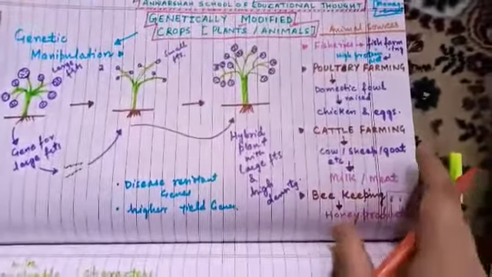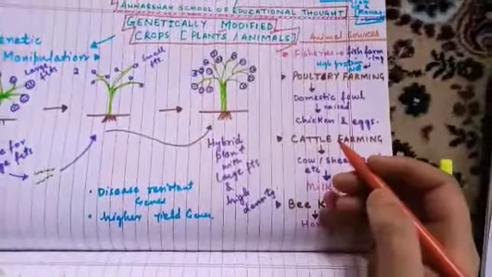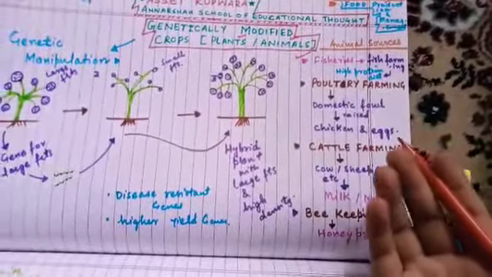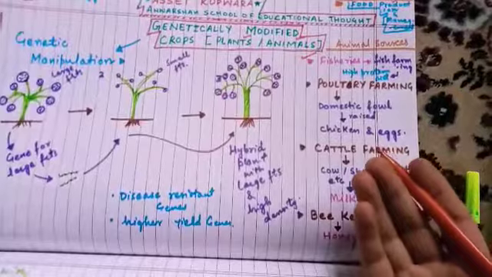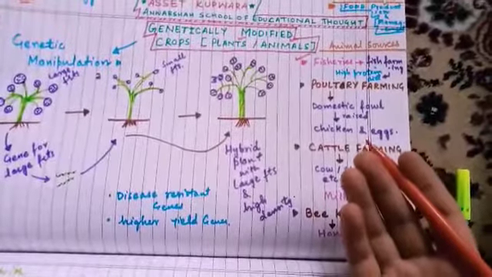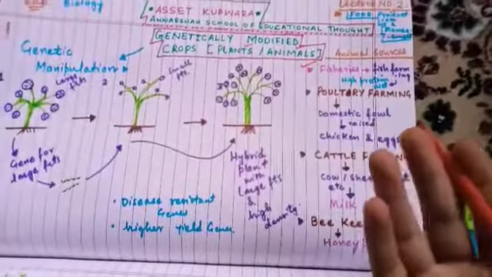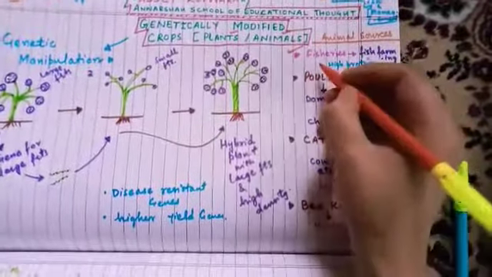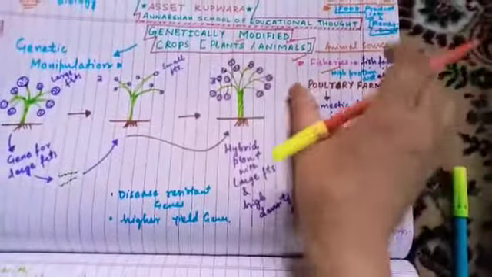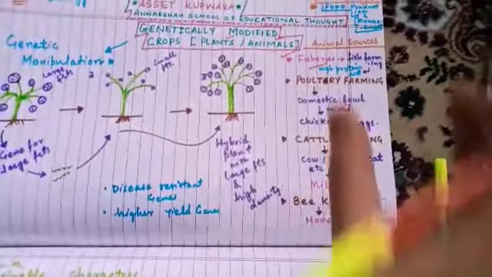humans. You will see here, first there is fisheries. Fish are reared on a large scale. Why are they reared on a large scale? Why not in natural water bodies? They are present in natural bodies. Why aren't they kept there? Why are they reared? What is the need? There is a need because in the rearing conditions they are provided with high nutritious feeds, and that increases the food value, the nutritive value of the fishes. All these steps are done to increase the nutritive value of these foods.